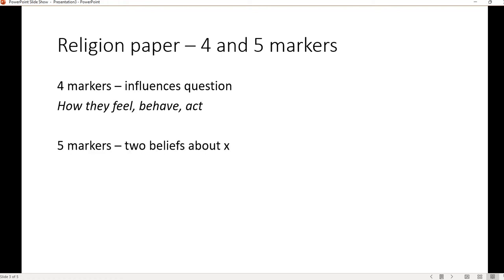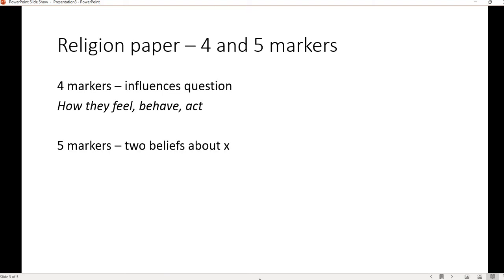The 5 marker then is the same level of detail, which is 2 developed points. So this question, where it says explain 2, is talking about 2 developed points. Typically, we talk about using the PEE structure. So explain 2 influences will be 2 different paragraphs: 1 way in which it influences, a 2nd way in which it influences. And the 5 marker will always be explain 2 beliefs about something. So this isn't how it influences them, it's just explain 2 things about X.